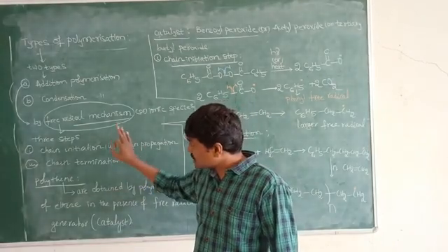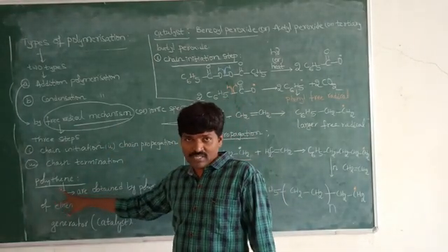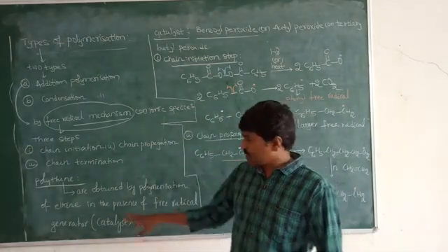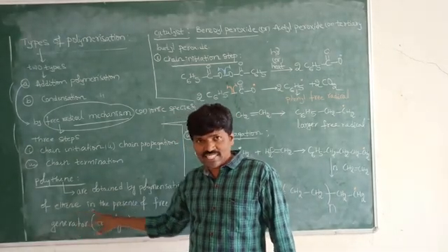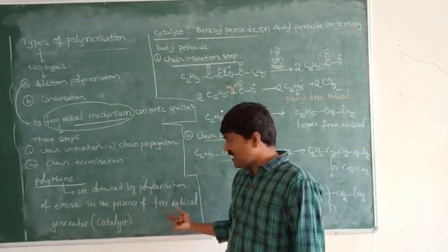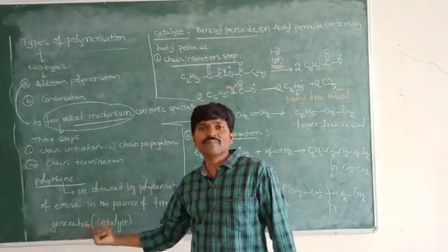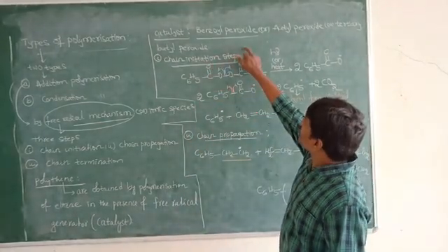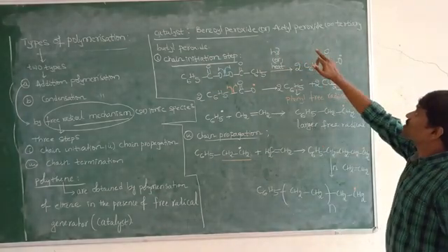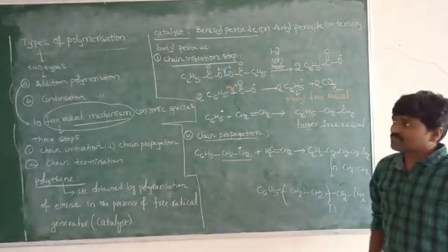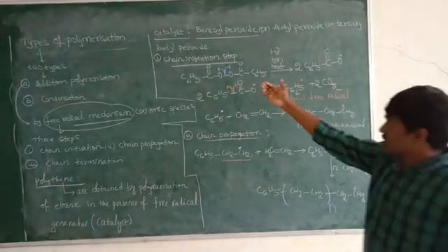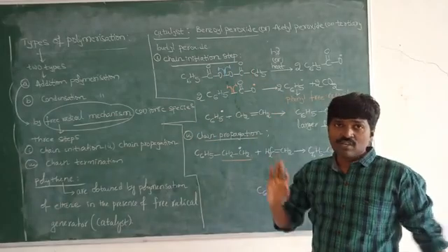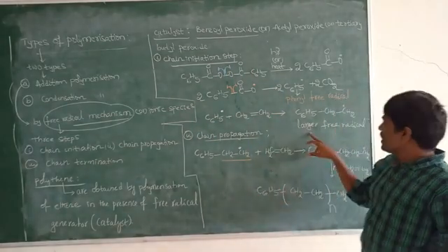Now I am going to explain this by taking one example, that is polythene. Polythenes are formed by the polymerization of ethene, and that reaction is carried out in the presence of a free radical generator, that is a catalyst such as benzoyl peroxide, acetyl peroxide or tertiary butyl peroxide. Here three steps are involved. First step, chain initiation step.